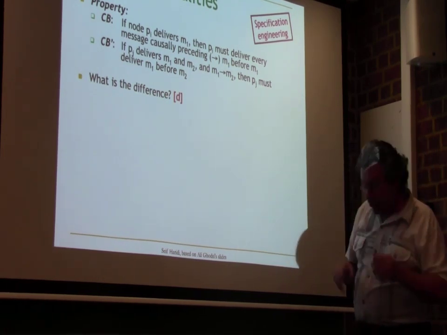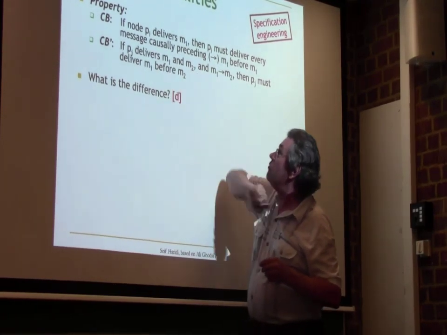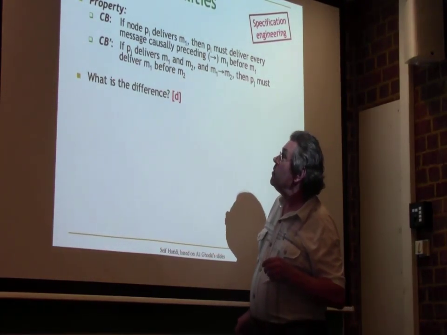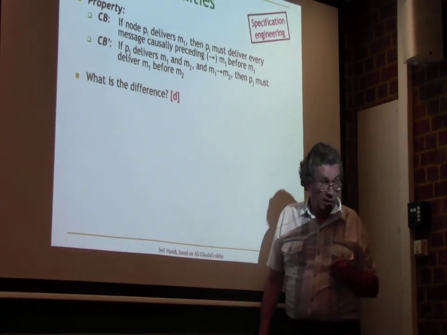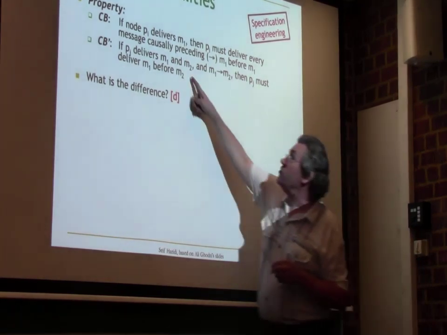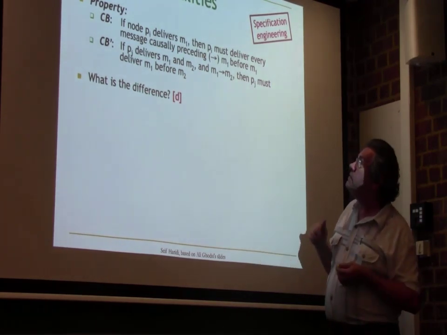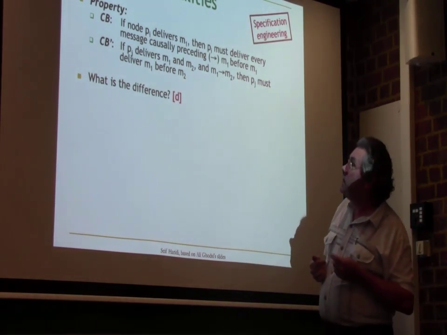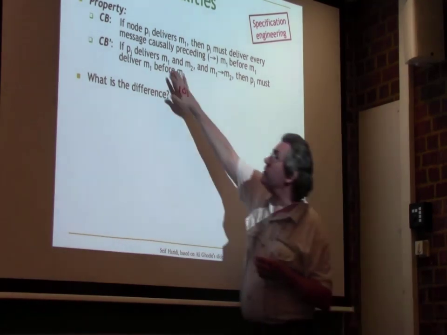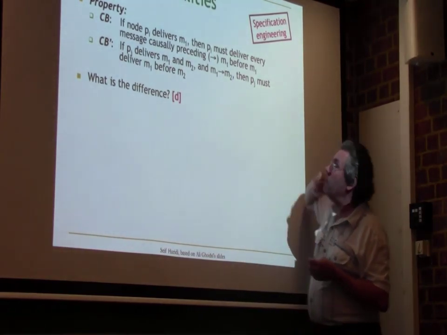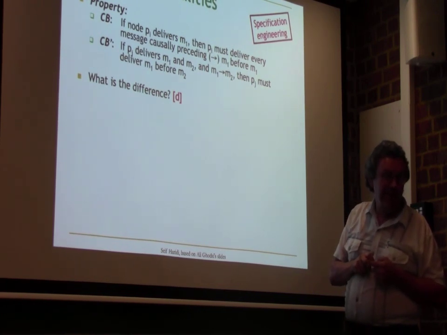So you have to look at the if condition. The if condition here, which was exactly right, is that both M1 and M2 are delivered. That means if M2 is not delivered, CB prime says nothing. If the if condition is not satisfied, this property is not saying anything. But what about CB? Does CB say something in that case? So if M1 is delivered and not M2, CB prime says nothing. But what does CB say in that case?